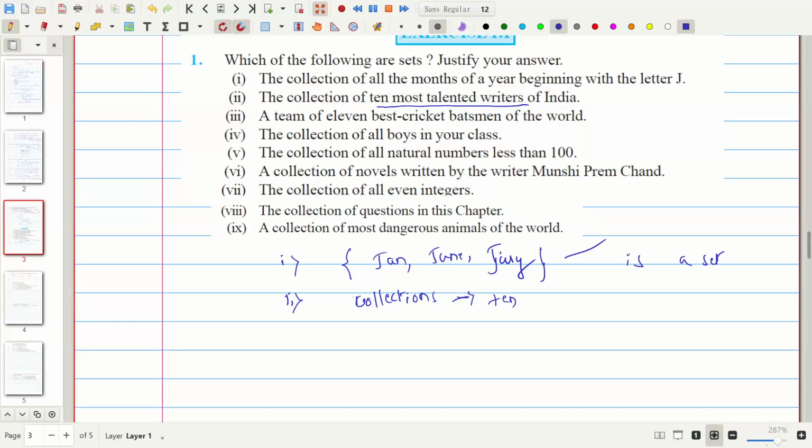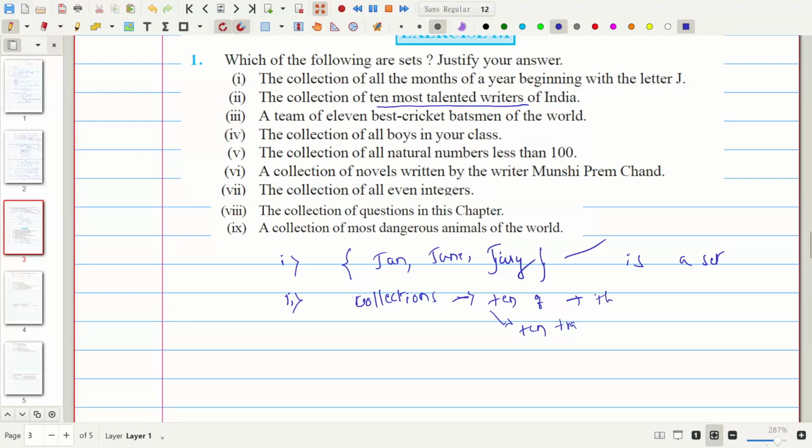How can we identify the 10 most talented writers of India? It is quite impossible. Only by setting some criteria can we identify the 10 most talented writers in India.